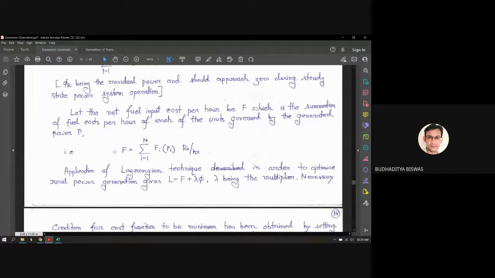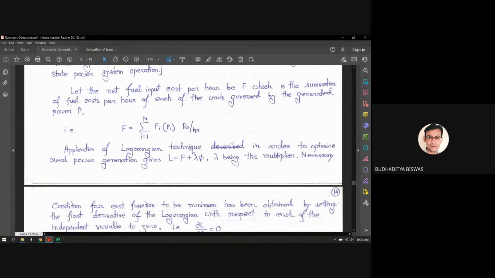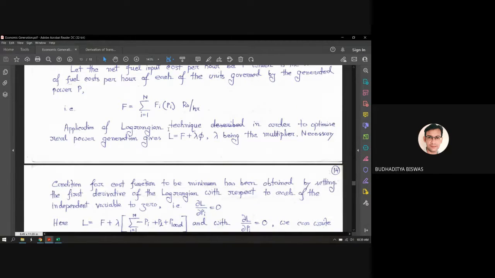So F is the summation of i equal to 1 to n, because n number of plants are there, of Fi(Pi). Fi is the cost function, which depends upon the generation Pi. This is in rupees per hour. So application of Lagrangian techniques in order to optimize real power generation gives L equal to F plus lambda phi.